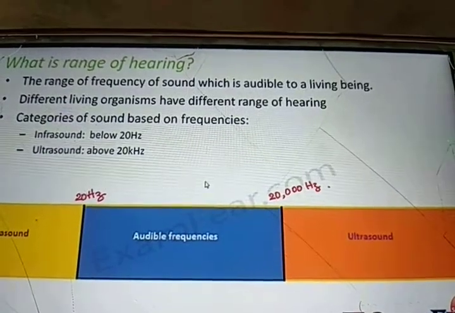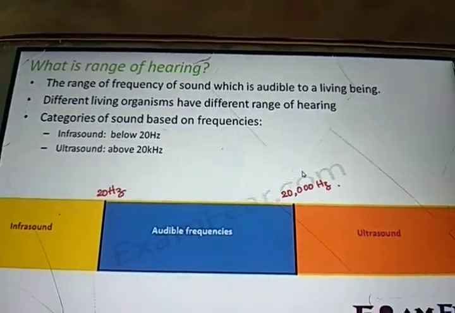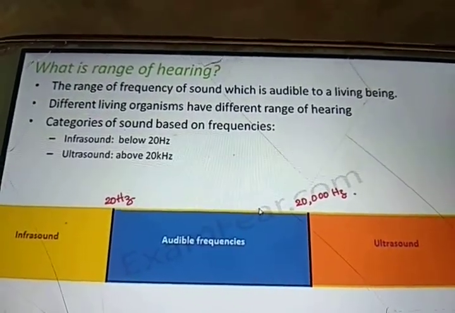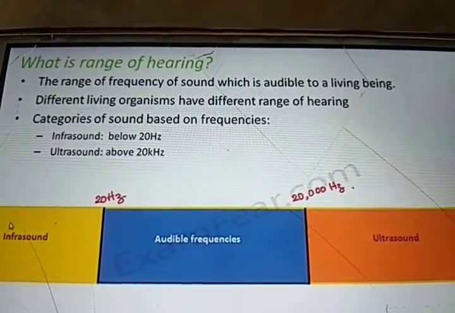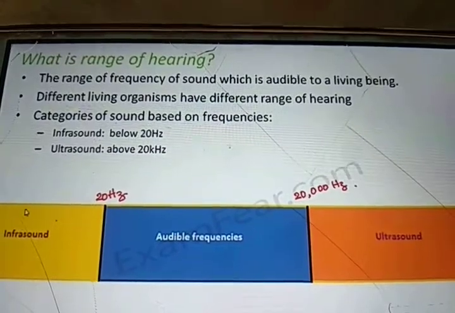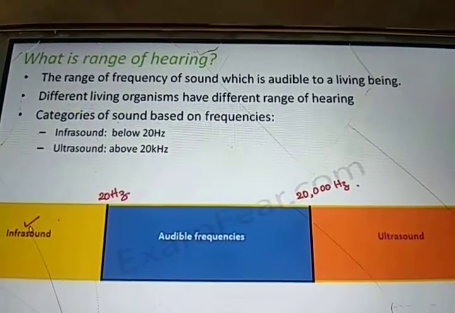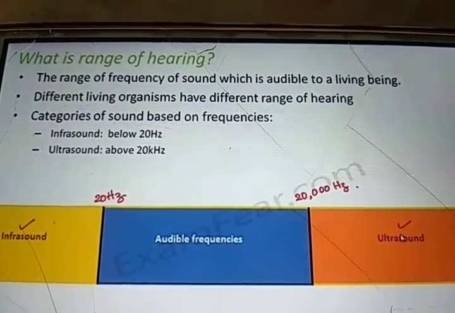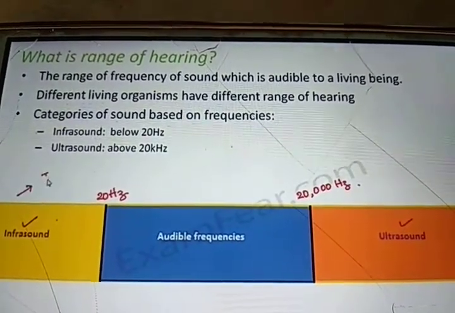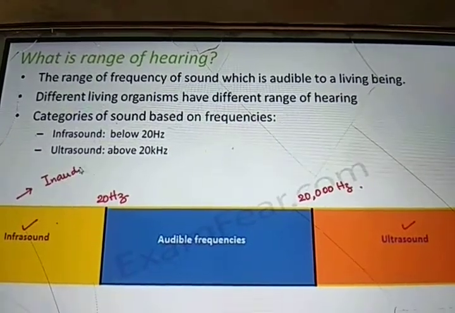All the frequencies which fall in this range form audible sound because we can hear them. Any sound with frequency lesser than 20 hertz is called infra, and sound of frequency greater than 20,000 hertz is called ultra. So infra and ultra are inaudible to human beings.